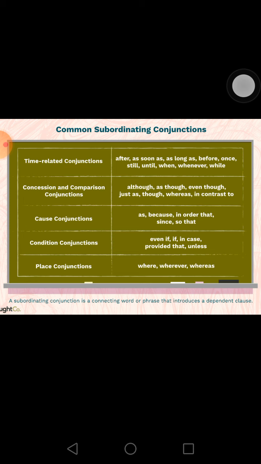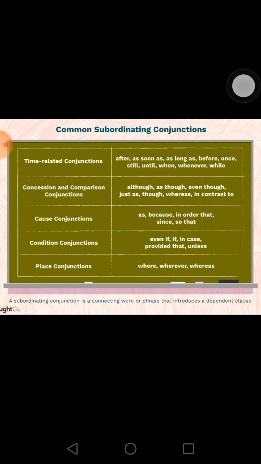Next category we have is concession and comparison conjunctions. In the previous class, you learned about but and yet, alternative conjunctions. I told you they connect alternative ideas, right? The same thing which is used for connecting alternative ideas is what we call concession and comparison conjunctions here. Some of them are although, as though, even though, just as, though, whereas, in contrast to,